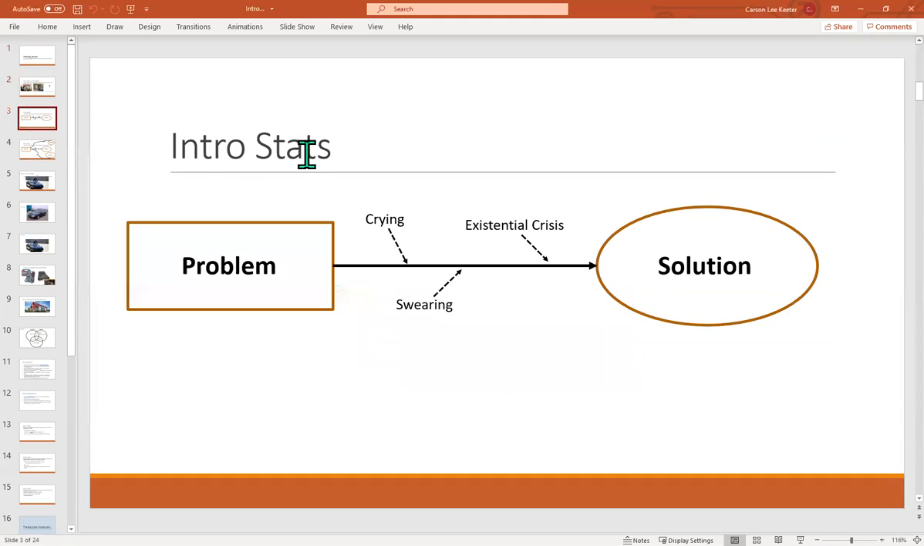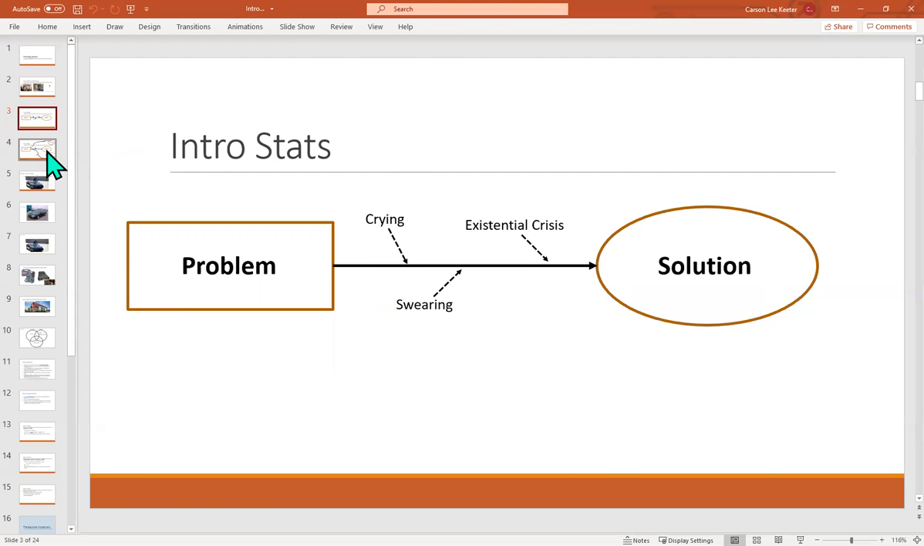So intro stats, whether you took it here with me or with a different instructor or at another university, wherever, was very linear in that you have a problem, you go through the three steps of crying, swearing, and some sort of crisis, and then you get a solution, right? Might be really easy, might be really hard, but that was always it. There was always a right answer.